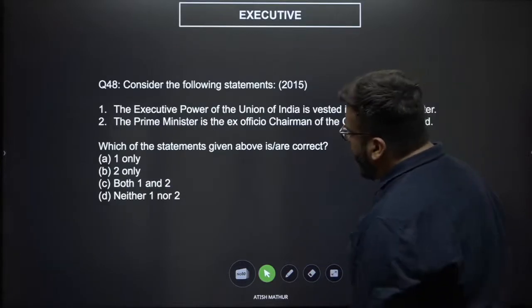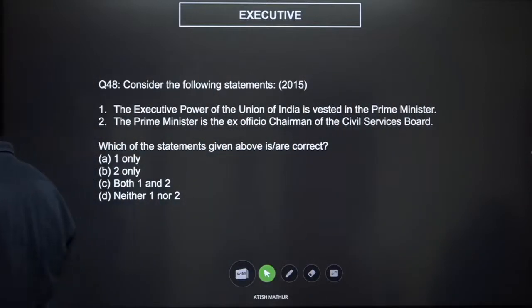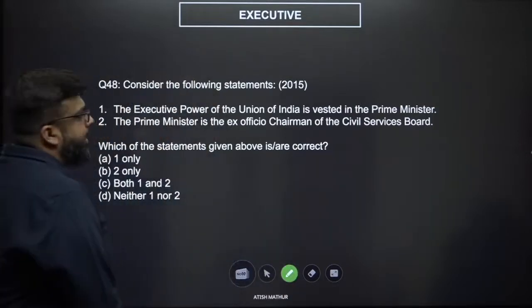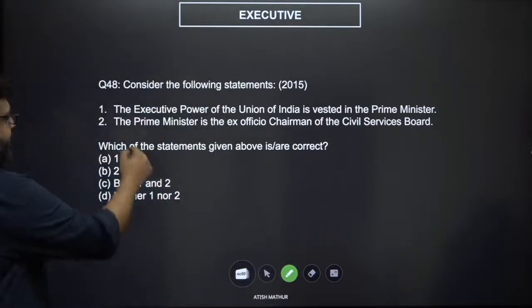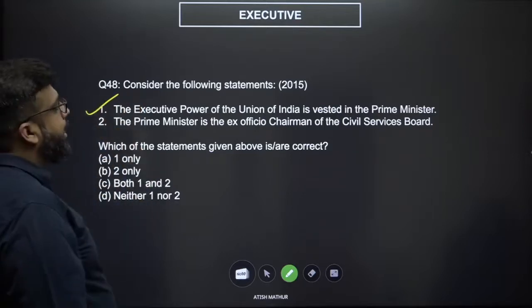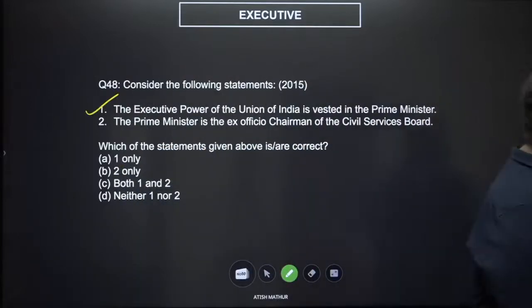Yeah. Consider the following statements. The executive power of the union rests with the Prime Minister. The Prime Minister is the ex officio chairperson of the Civil Services Board. Now, factual question, some of you may know it, some of you may not. Executive power lies with the Prime Minister. This is standard format, basic school stuff. The first statement is definitely correct. The Prime Minister is the ex officio chairperson of the Civil Services Board.